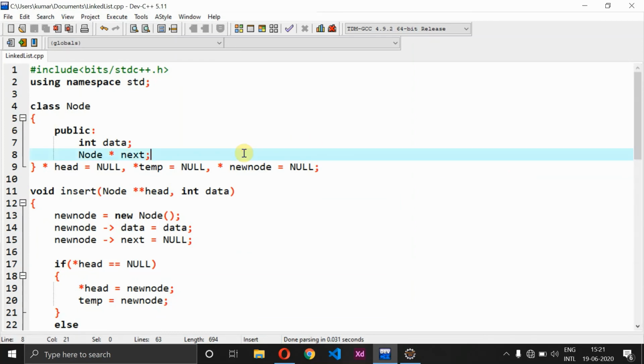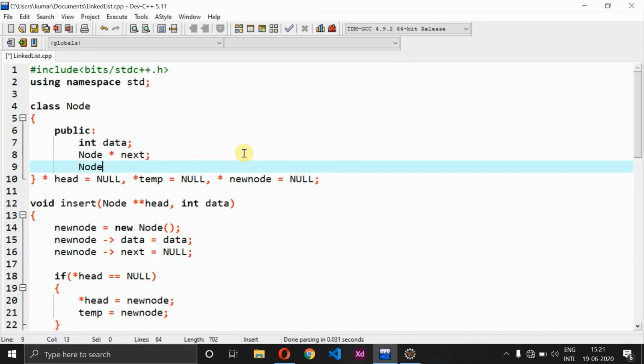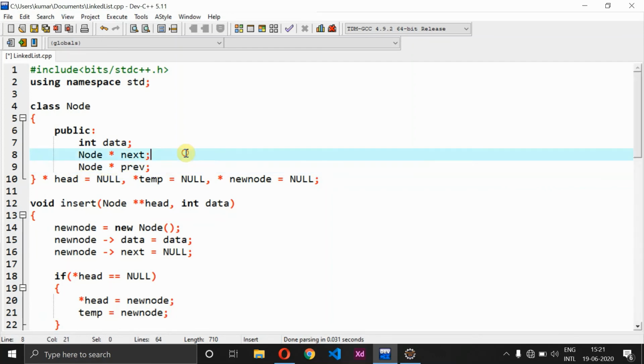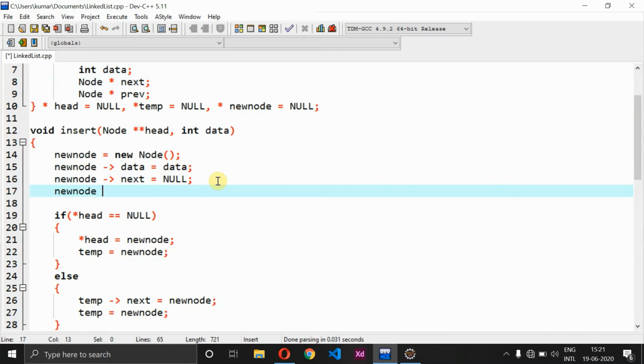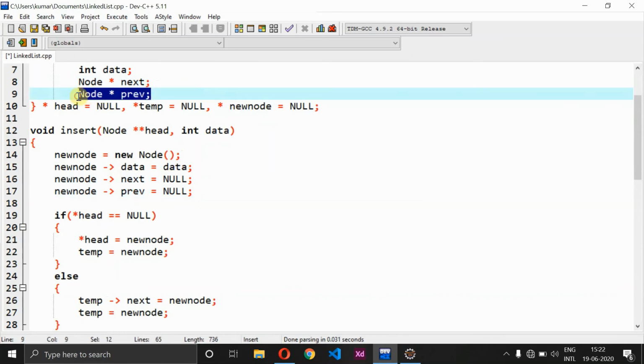So the first step, we have already discussed in that paper, right? In that classroom based session, we discussed how to convert the entire program into a doubly linked list just by including 3 more lines. So the first step is node star of previous. So first we need to have node star of previous, and next, along with this, I need to give new node of previous equal to null, right? So we have declared a previous value, right?